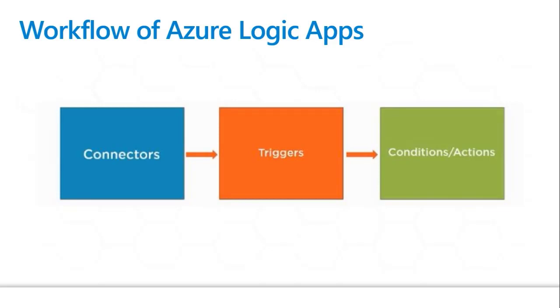or whenever you receive an email with an attachment, or whenever you post a feed on Facebook. That is the point at which it should be triggered. So that is a trigger. Then for conditions and actions: if the trigger happens, what should be done? That is an action or condition. Conditions are control statements, or looping statements. These are the things that come into your mind while using the Azure Logic App. So we need connectors, triggers, and then conditions.